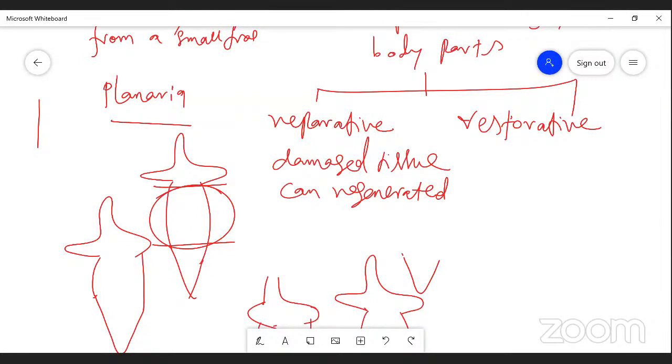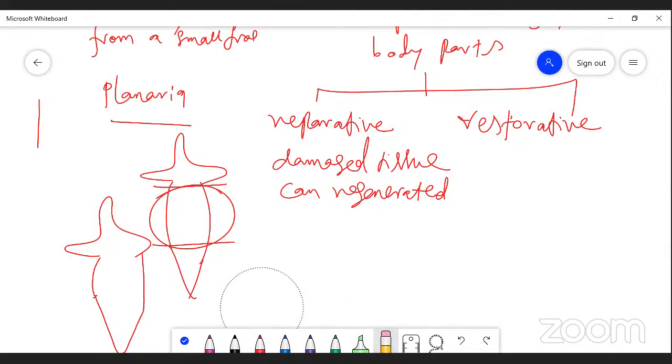Example: human beings. Only particular damaged tissue can regenerate. That comes in the category of reparative regeneration.